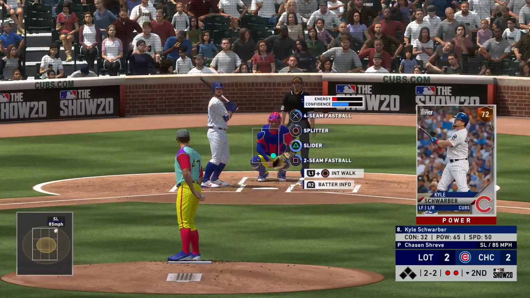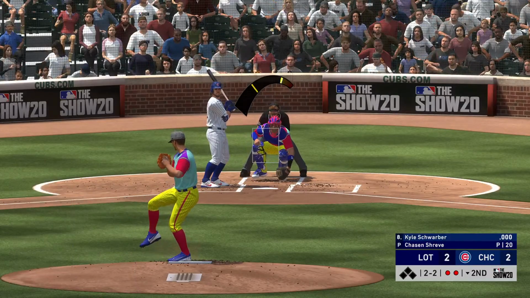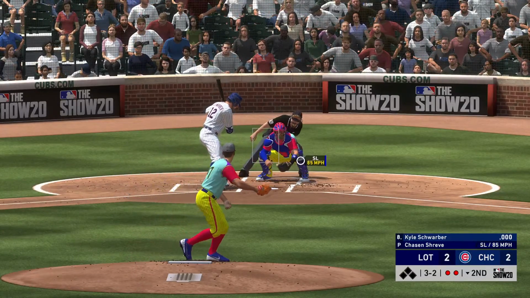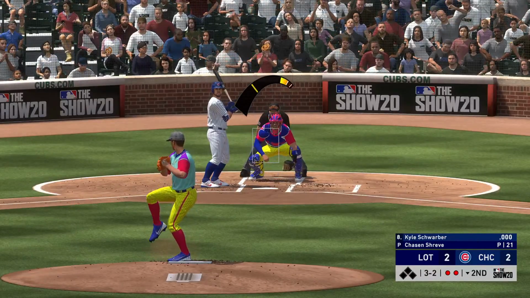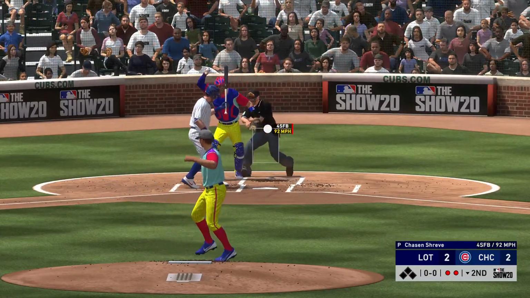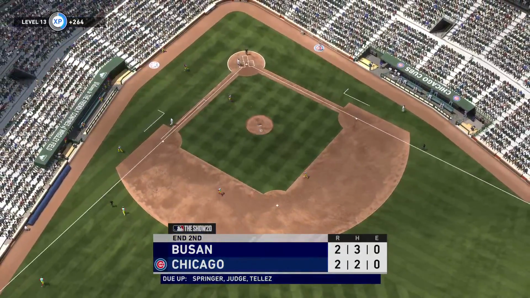Fouled off. 2-2. Here it is. And there's ball three on a breaking ball that misses away. Pretty easy pitch to lay off there. And we'll have to leave it there as this is strike three, and that will retire the side.